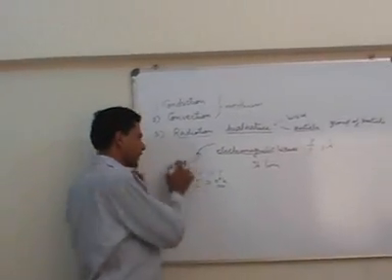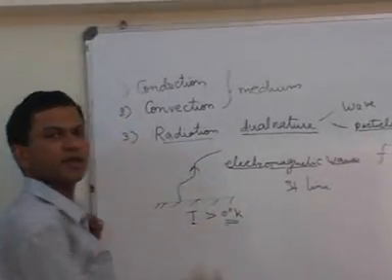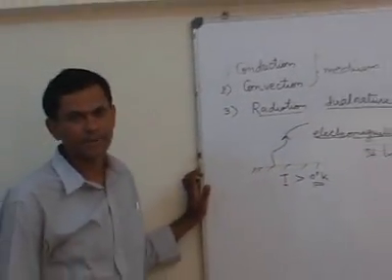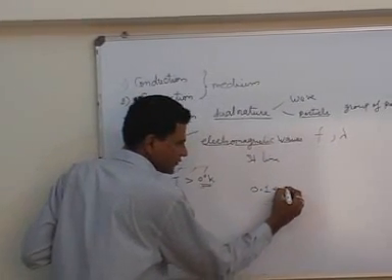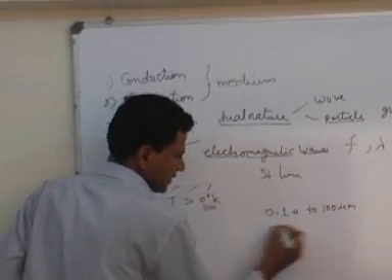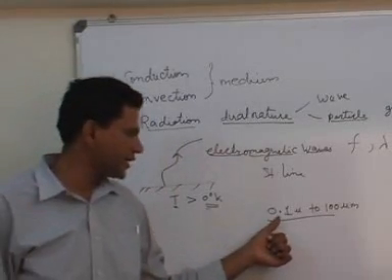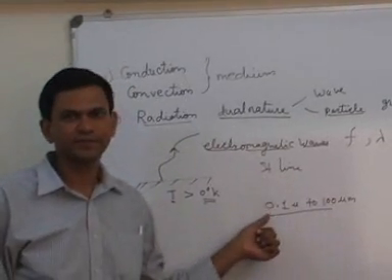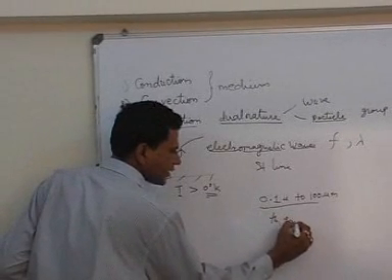Now all electromagnetic waves coming out of any body or surface are not called thermal radiation. Only the electromagnetic wave which has a wavelength between 0.1 microns to 100 microns is called thermal radiation.